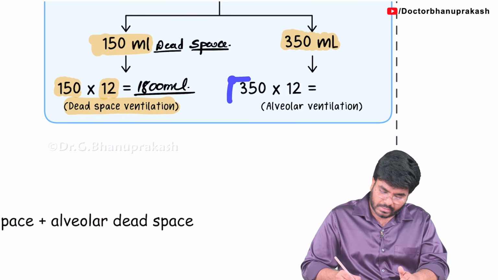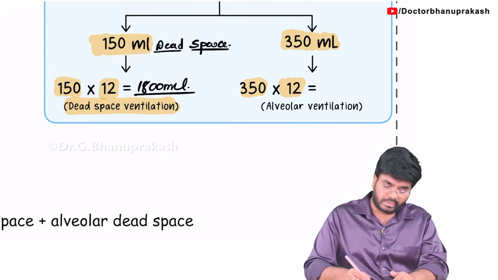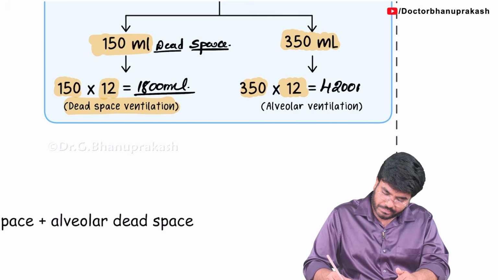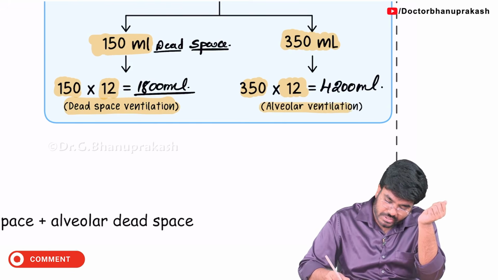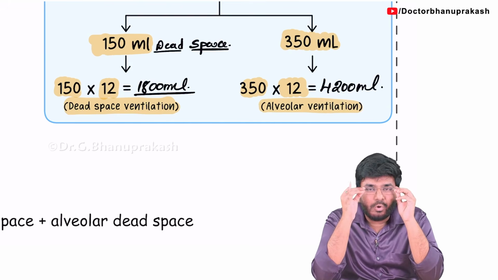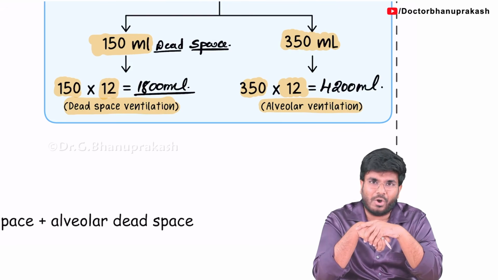So 350 you are taking every time, and 350 into 12 times you are breathing. So tell me, 350 into 12, how much? The value will be somewhere around 4200 ml. Okay, 4200 ml is your actual alveolar ventilation. So congratulations guys, you have calculated the alveolar ventilation. Now you know how much air has actually gone to the alveolus for the purpose of oxygenation.